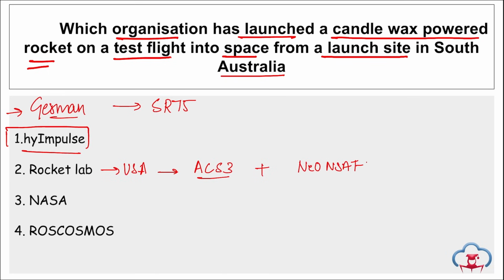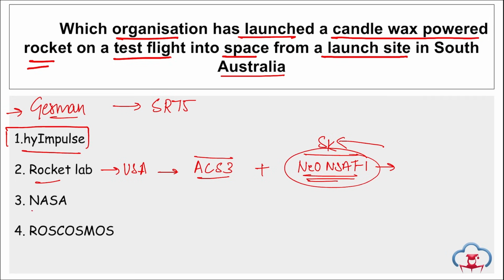NeonSat. This NeonSat-1 is of South Korea, right? It is basically the beginning of a swarm mission that was launched by Rocket Lab from New Zealand. This NeonSat-1 is a satellite that was launched under the mission of the beginning of the swarm of South Korea. So Rocket Lab has launched two things. One is ACS-3 of NASA, that is Advanced Composite Solar Sail System, and NeonSat of South Korea.